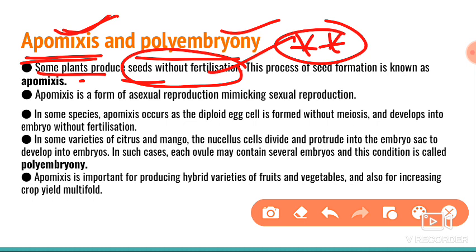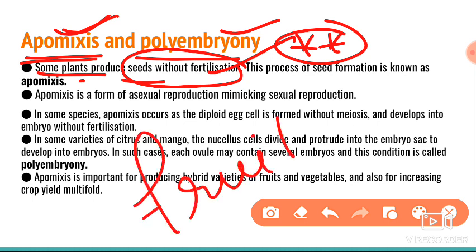That we call parthenocarpic fruits. If fruits are formed without fertilization, that is parthenocarpic fruits. If the seeds are formed without fertilization, that we call apomixis. Please remember, don't get confused.